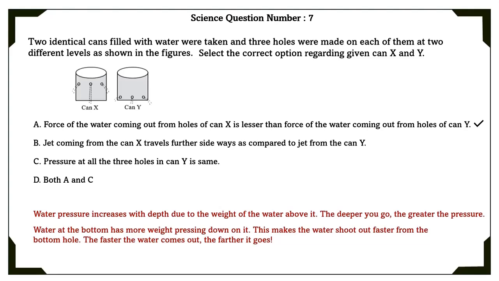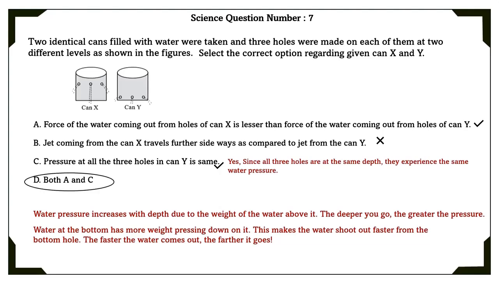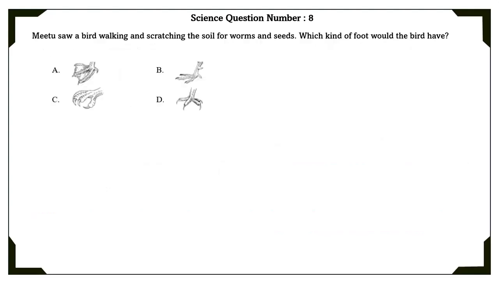So, according to this information, the A option, force of water coming out from the holes of can X is lesser than the force of water coming out from the holes of can Y. This is true. B. Jet coming from the can X travels further sideways as compared to jet from the can Y. This is false. C. Pressure at all the 3 holes in can Y is the same. Yes, this is so. Since all the 3 holes are at the same depth, they experience the same amount of water pressure. So, the correct options are both A and C.